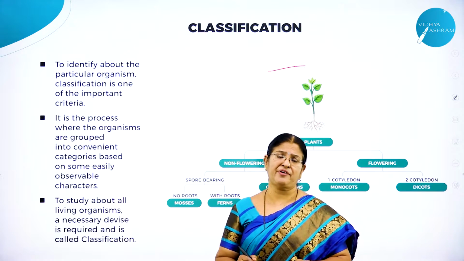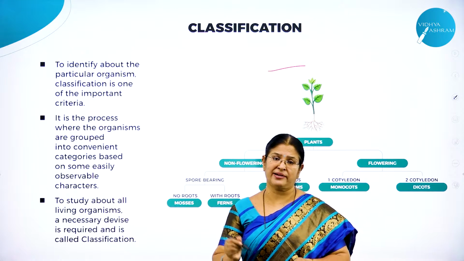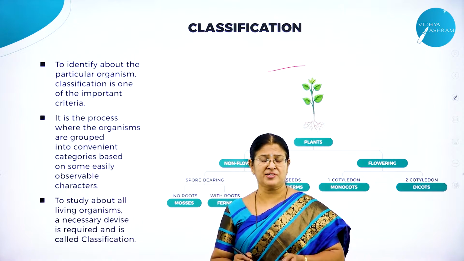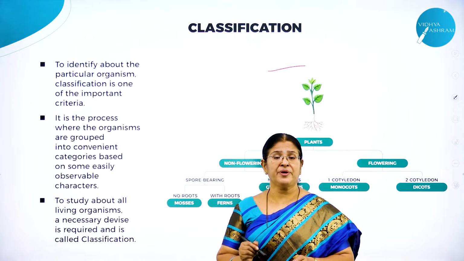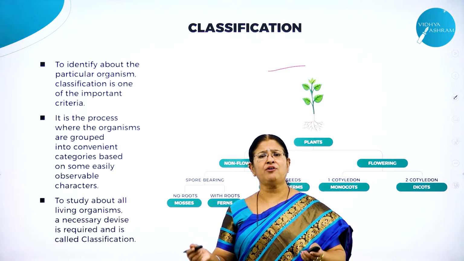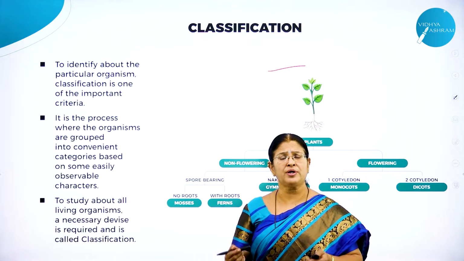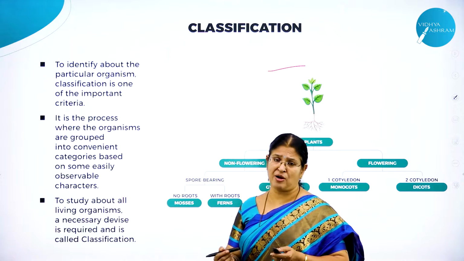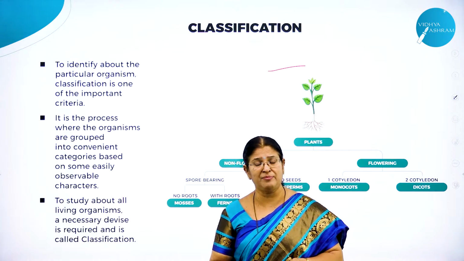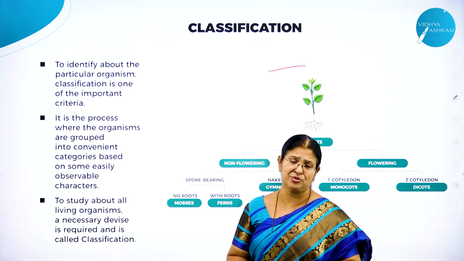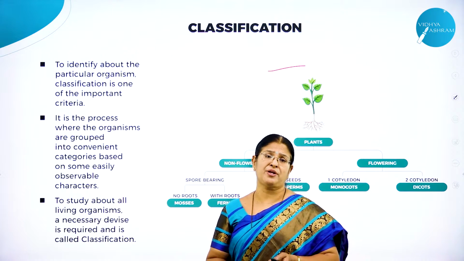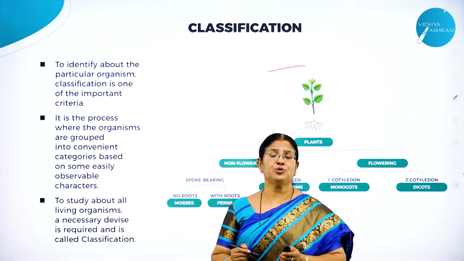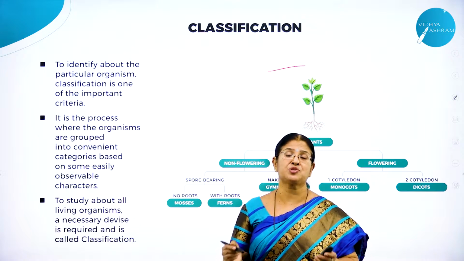Can we identify all the plants and animals that are existing on this beautiful planet Earth? Is it possible for us? Definitely not, because there are a variety of organisms. As you know, a variety of organisms live in different habitats. Like we have aquatic animals, we have terrestrial animals, we have aerial animals. So even the habitat varies from organism to organism. So it is very difficult for us to know about all the organisms together.